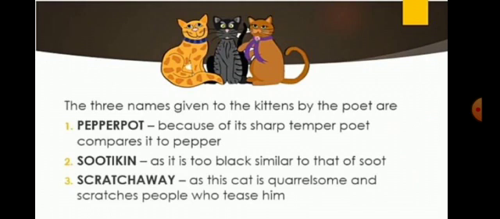Number 2, Sootkin, as it is black, similar to soot. Number 3, Scratchway, as this cat is quarrelsome and scratches people who tease him.